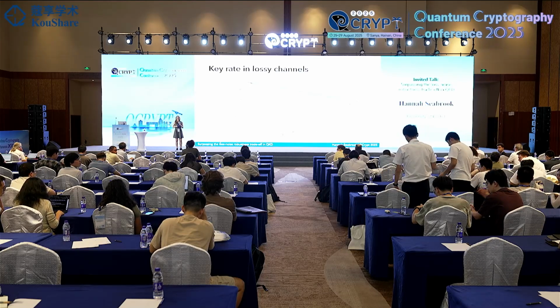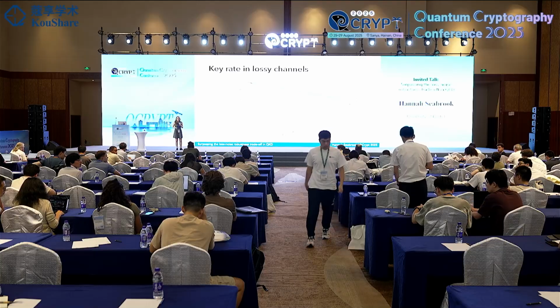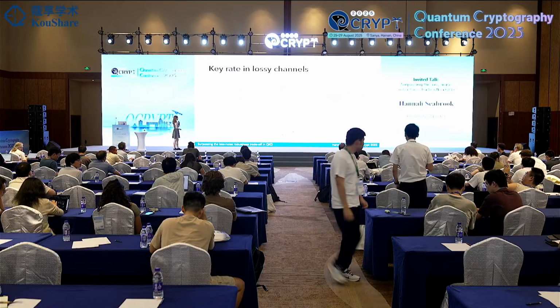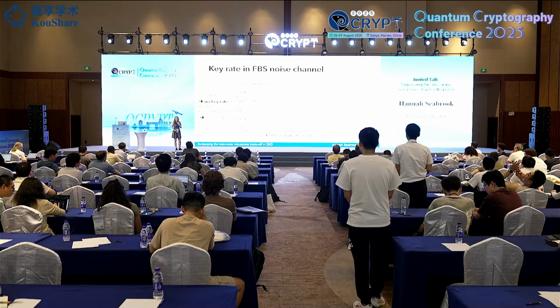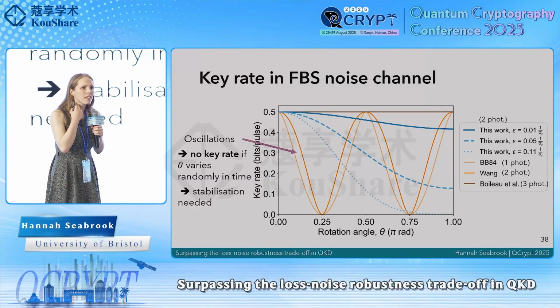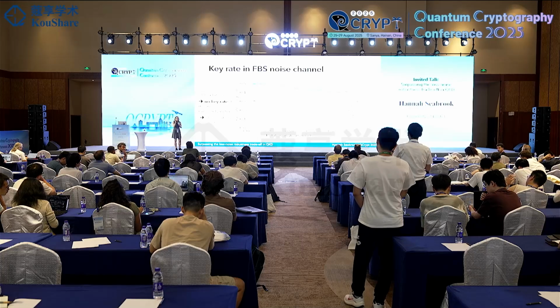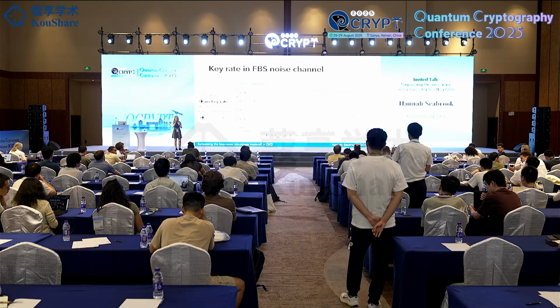Hi, thank you for your talk. Please, on slide 38, you mentioned that the curve oscillates there. It means no key rate. But I was wondering, when theta is random, each point in the curves has a positive key rate. Why did you mention there is no key rate?